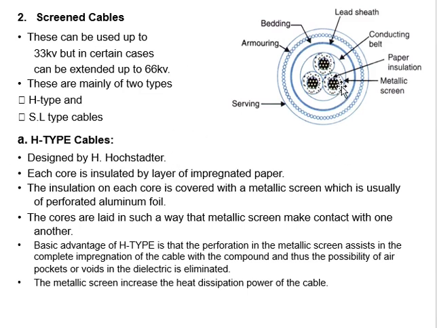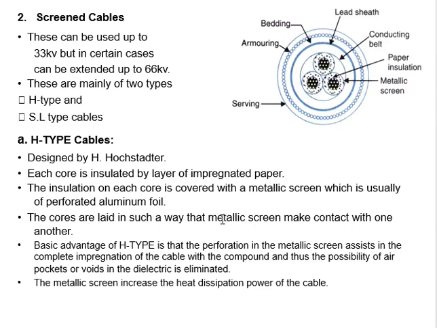Now look into the picture. This is your core. The black dotted portion is your core. On the core we are using insulation, that is paper insulation, and after the paper insulation we are providing a metallic screen. The material of this metallic screen is aluminum. As we know, we are using a foil paper, that material is aluminum. With that aluminum material we are wrapping each conductor with a foil paper, a metallic screen, and then we are providing fillings so that the cable looks circular.